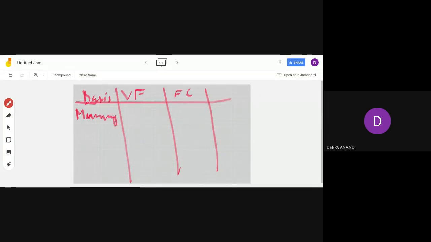What is the meaning of variable factors? Now only you have written, they are those factors which can be changed in the short run. Write the meaning here, whatever you have written there. Variable factors are those factors which can be changed in the short run. Even though you have a textbook, you have to write it. I will check your notebook, okay?